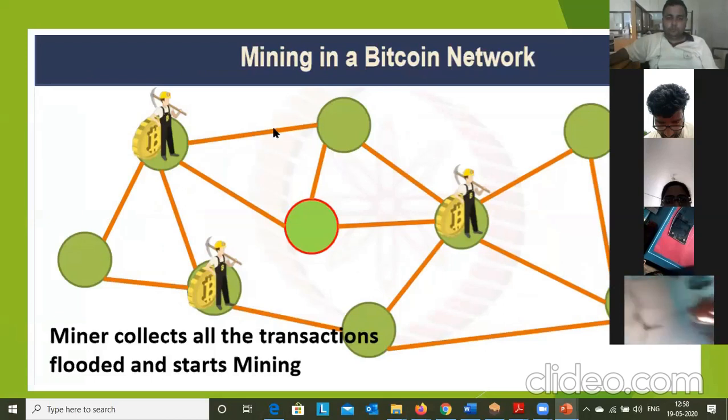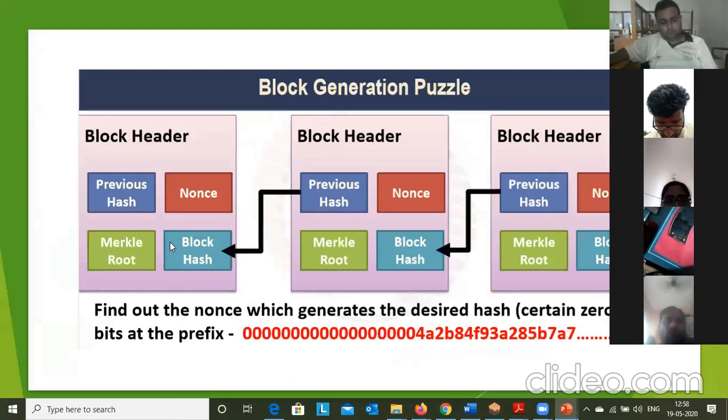Now, mining in a Bitcoin network. Every node is not a miner. If you have particular resources, then it can be a miner; otherwise, no need. Here 3 nodes are miners. So what will miners do? Miners collect all the transactions flooded across the blockchain network. Now here is the block generation puzzle. So how do we generate the new block?